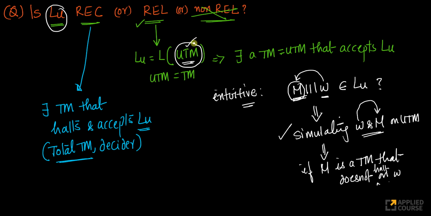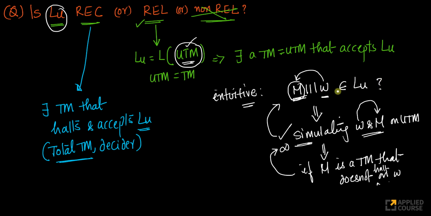Then my universal Turing machine, which is simulating W being ingested on M, can never decide whether W is accepted by M or not. It cannot accept it. It will also get stuck. My simulation also gets stuck in an infinite loop. If it gets stuck in the infinite loop, this decision can never be taken. Look at the intuitive logic here. I'm not able to conclusively decide this way or that way.